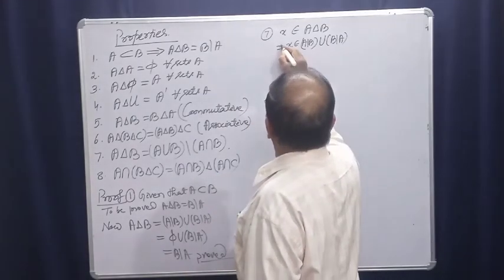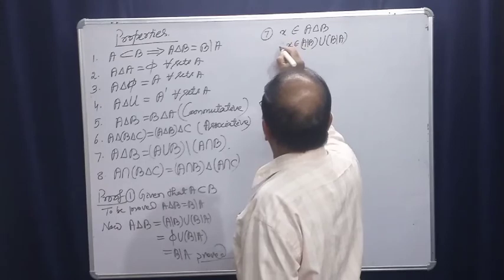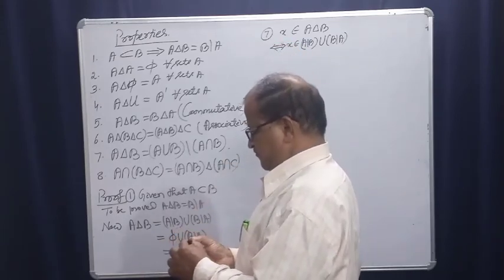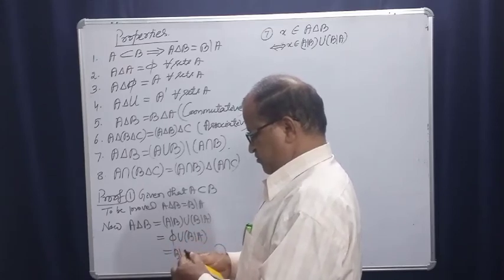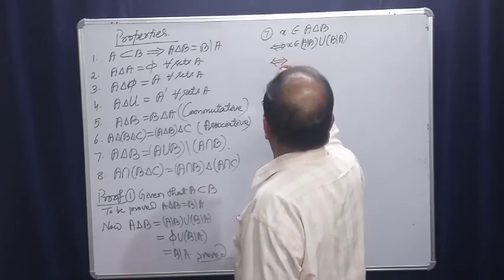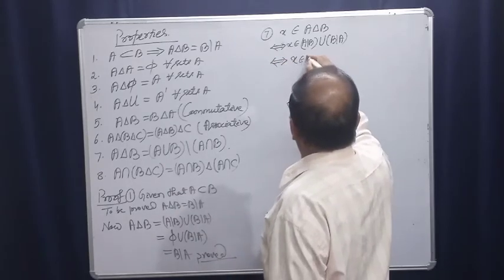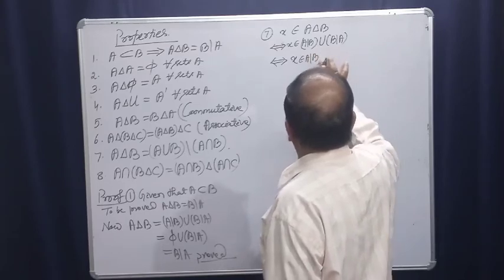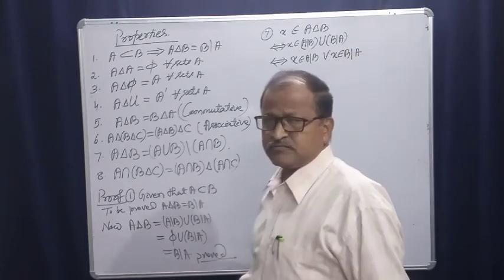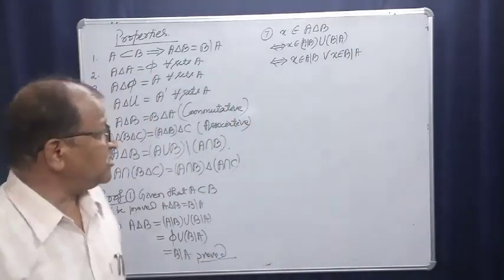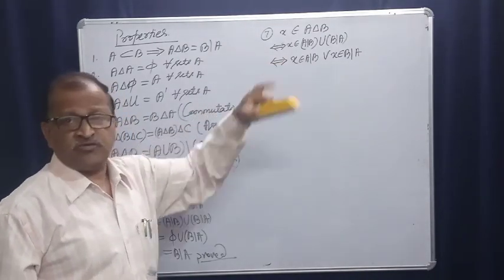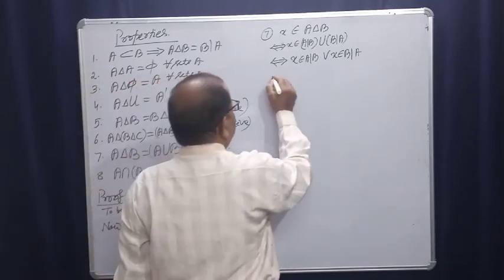And this implies and is implied by X belongs to A difference B or X belongs to B difference A. Very simple. From the definition of union, X belongs to A difference B or X belongs to B difference A, and this implies,